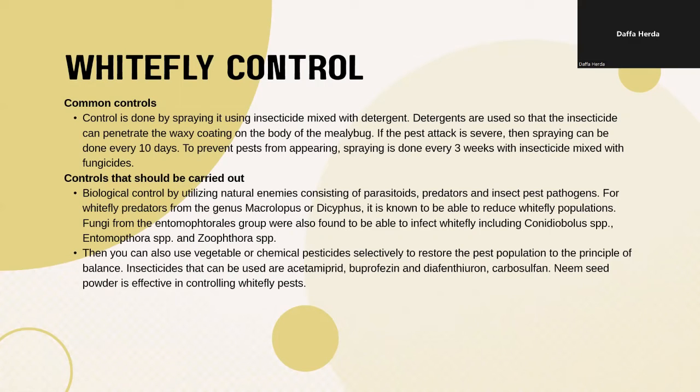Then you can also use vegetable or chemical pesticides selectively to restore the pest population to the principle of balance. Insecticides that can be used are acetamiprid, buprofezin, and carbosulfan. Neem seed powder is effective in controlling whitefly pests.